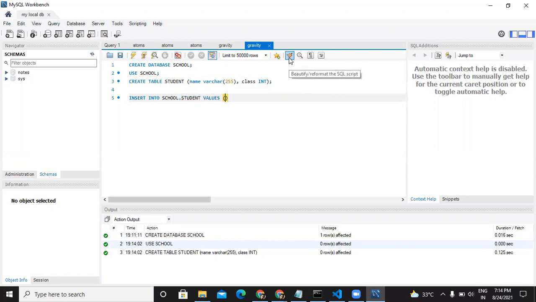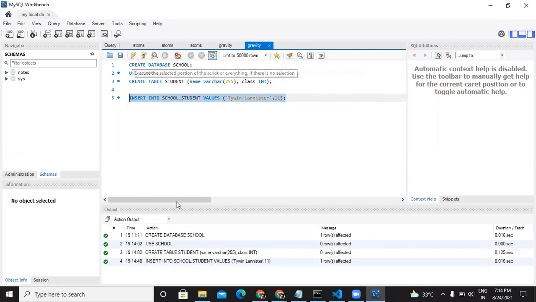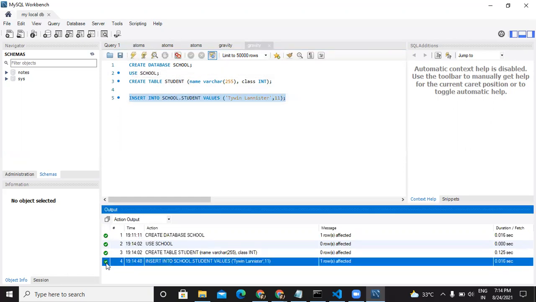Values, what values do I need to insert? I will put a name here as Taiwan Lannister, and I'll put the class as he's studying in 11th standard, right? And then I'll just run this. You can see another green tick here.